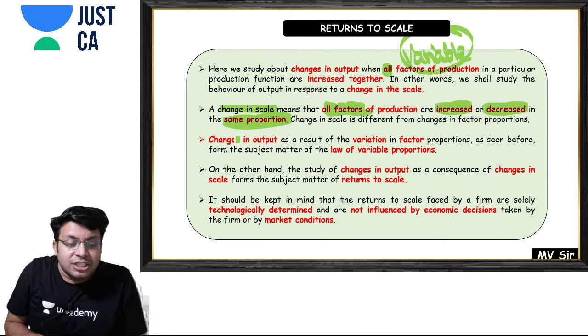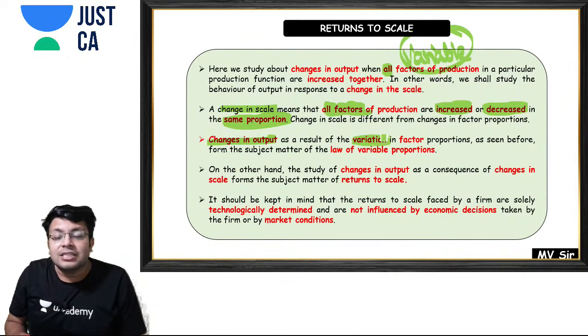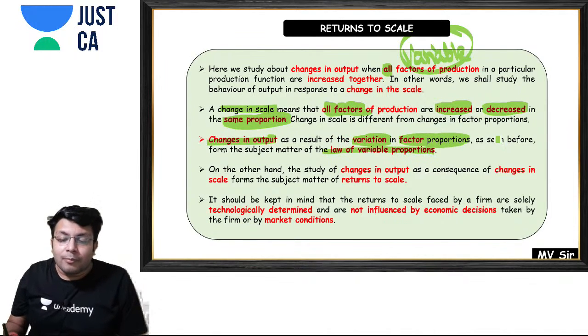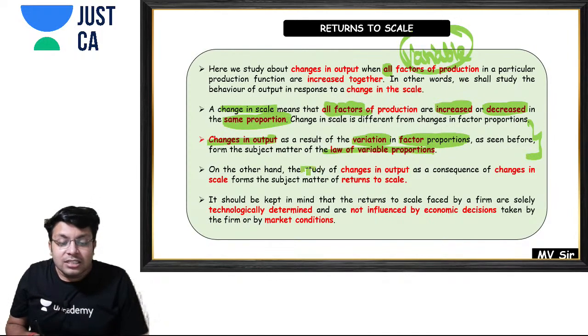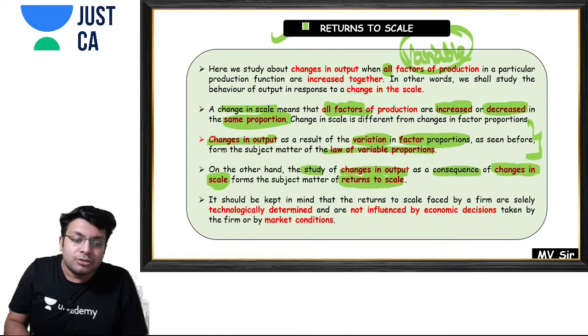Now, changes in output as a result of variation in the factor proportion is called the law of variable proportion, which we just studied. But on the other hand, the study of changes in the output as a consequence of changes in the scale of production is the subject matter of this topic, returns to scale.